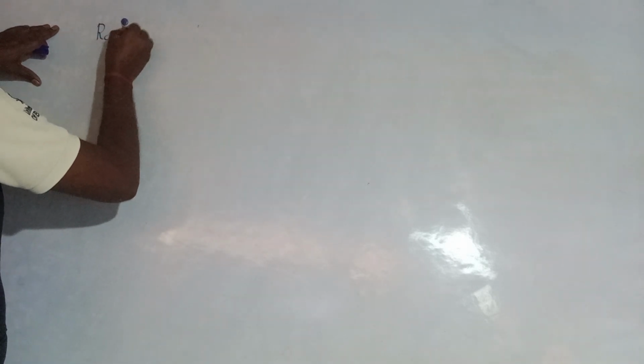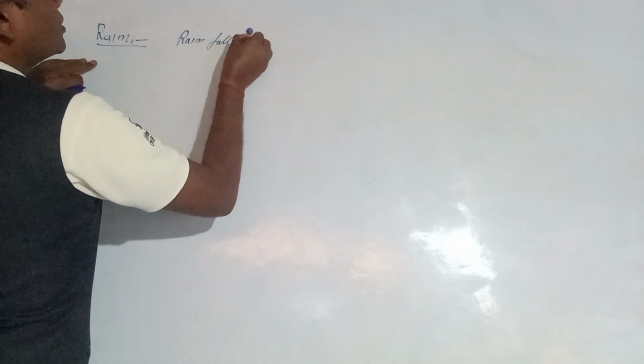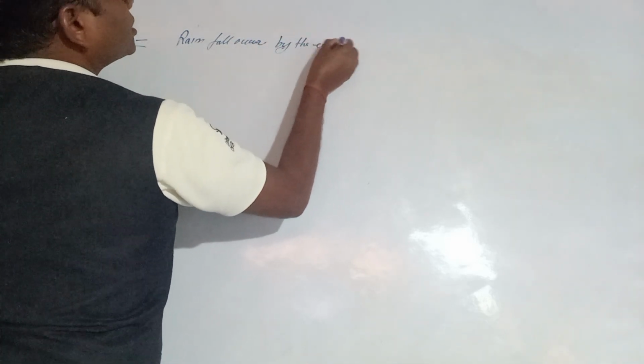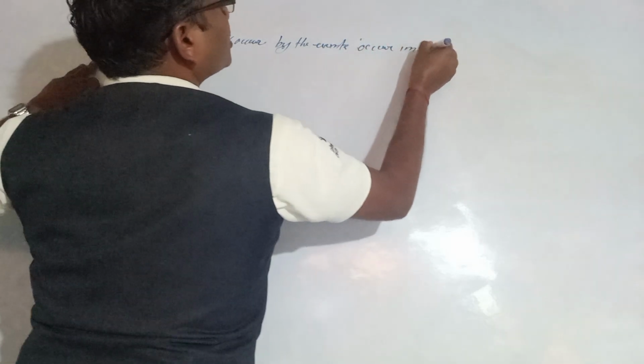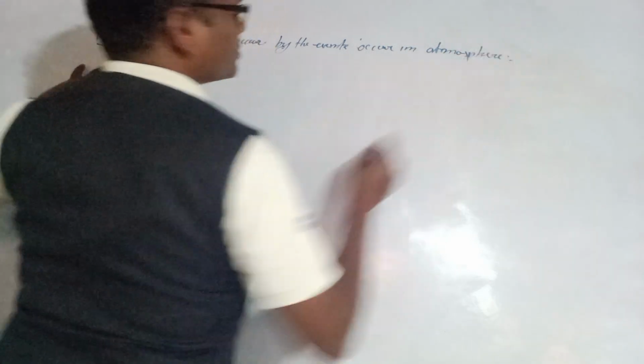So first of all, we will discuss how rain happens. Rainfall occurs by events in the atmosphere. Some of them we will discuss here.